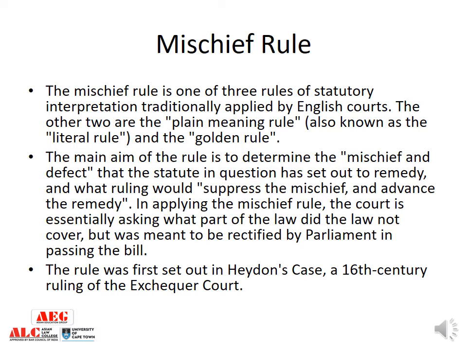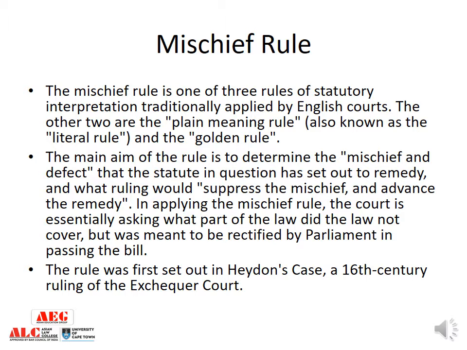Let us start. We are doing mischief rule of interpretation. Mischief rule of interpretation can be said to be the third rule of interpretation which we are doing after golden and literal rule of interpretation. And the main aim of mischief rule of interpretation is to determine the mischief and defect that the statute in question has set out to remedy, and what ruling would suppress the mischief and advance the remedy.